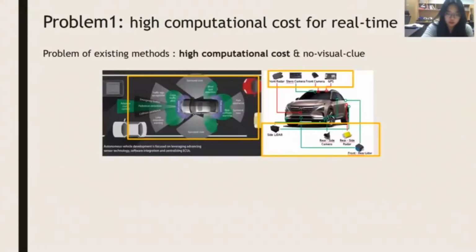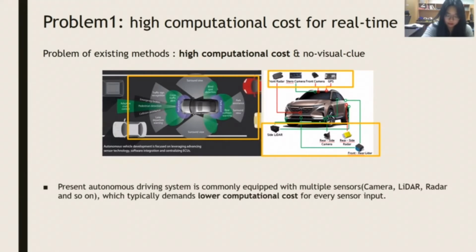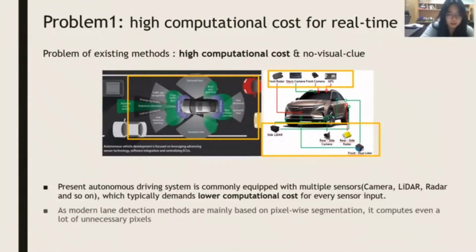There are two problems of existing lane detection algorithms. Let's see the first problem, which is high computational cost. Present autonomous driving systems are commonly equipped with multiple sensors, which typically demand lower computational cost for every sensor input. As modern lane detection methods are mainly based on pixel-wise segmentation, they compute even a lot of unnecessary pixels.